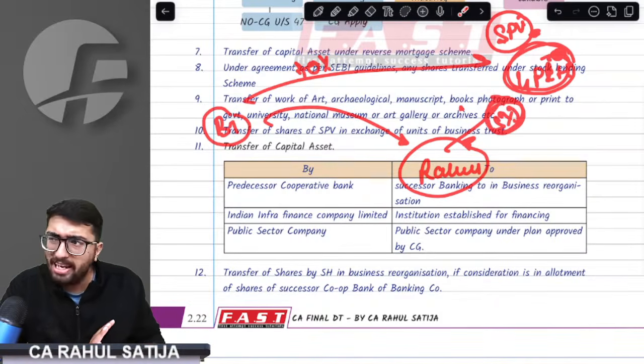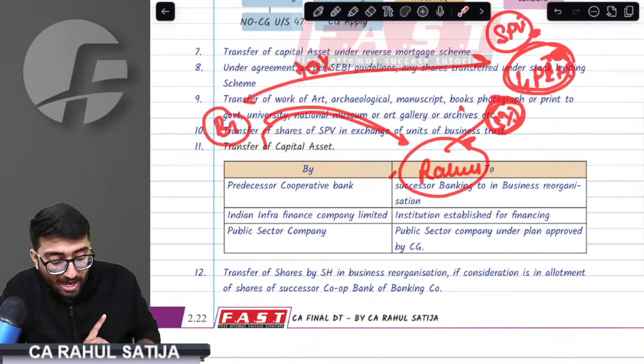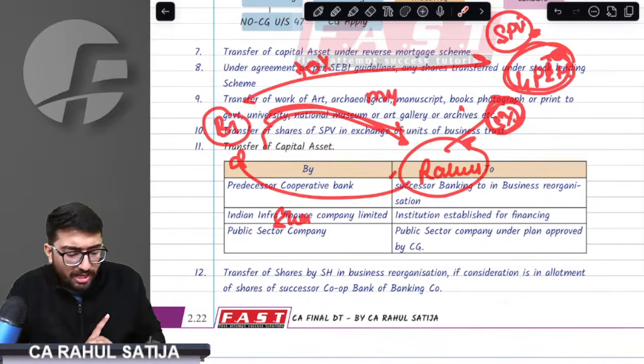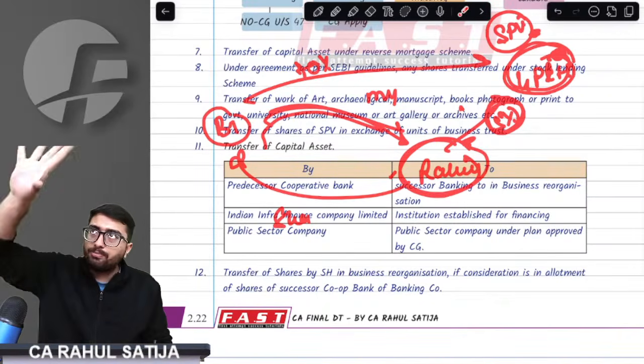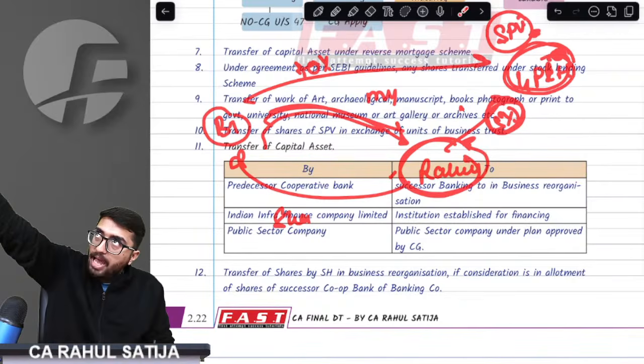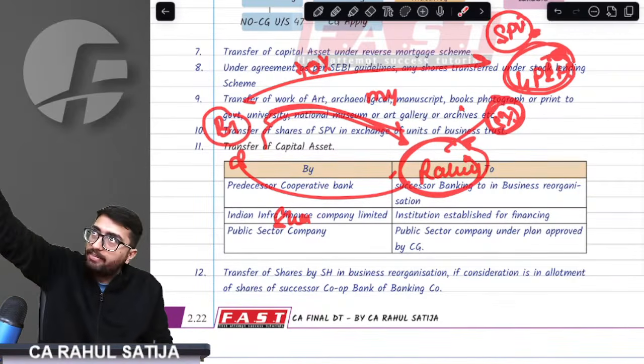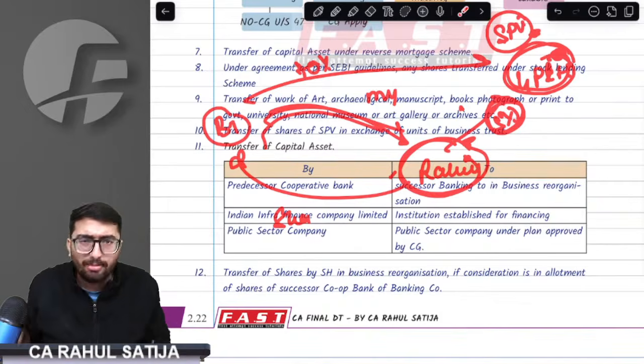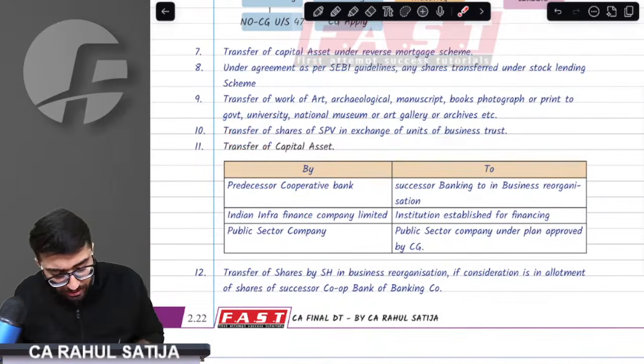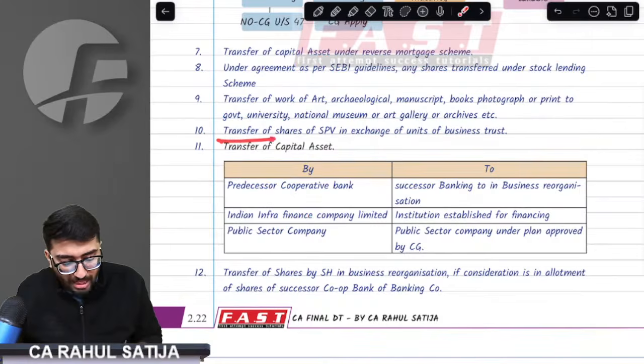Rahul holds 5%. All of a sudden, the business trust came to me and requested these 5% shares. I said, what will I get in return? The business trust said, I will issue you my units. You just give me shares, and I will issue my units. Just imagine, I have shares which are being taken away, and in return, I get just units. It amounts to transfer. Provision says that is an exempt transfer. If transfer of shares happens in exchange of the units of the business trust, it is an exempt transfer.